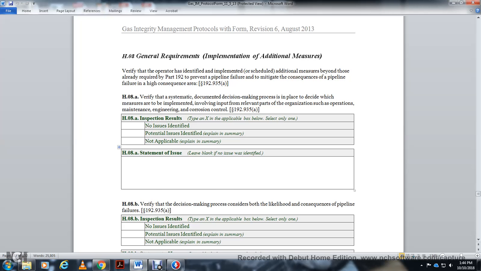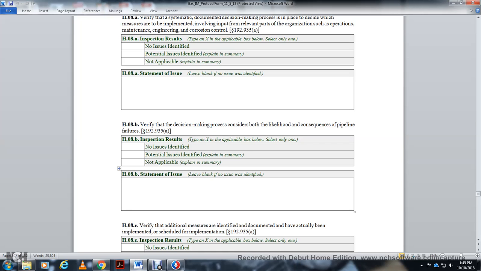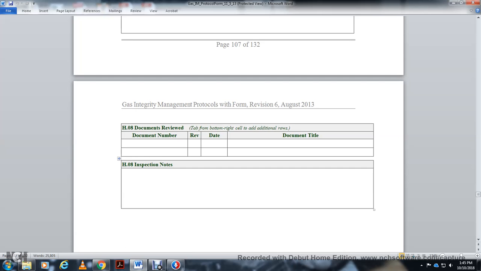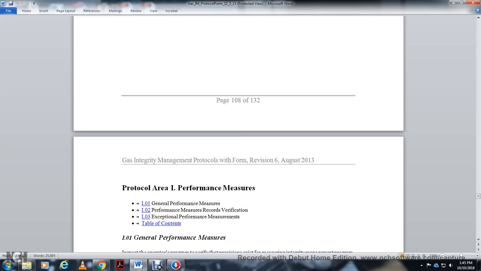HO8B. Verify the decision processing considers both likelihood and consequences of the pipeline failures. Inspection result and statement issued. HO8C, verify the additional measures identified by the document with the actual plan with the implemented schedule, implementation. Inspection result, statement of the issue, document reviewed, and inspection notes. Alright, Protocol I, Area I, Performance Measures.